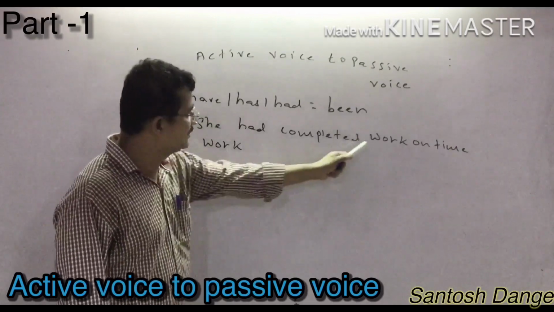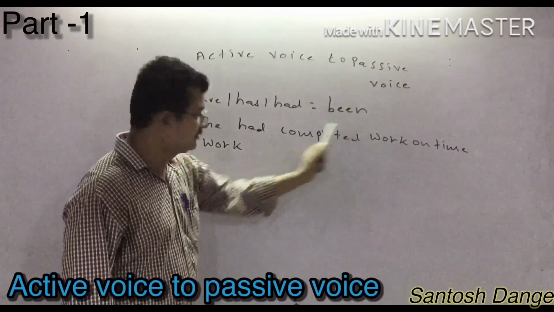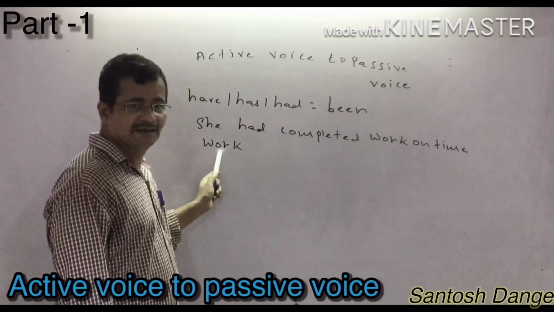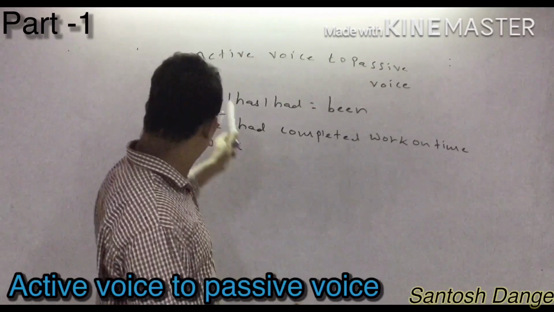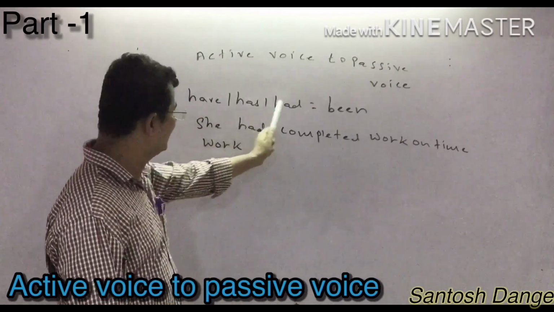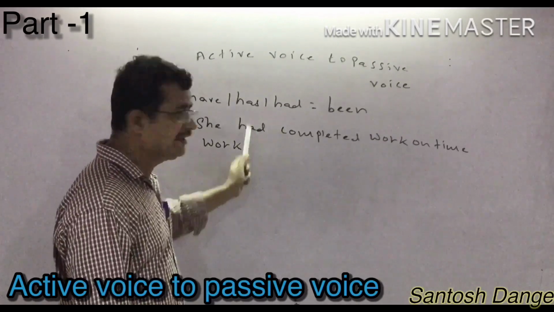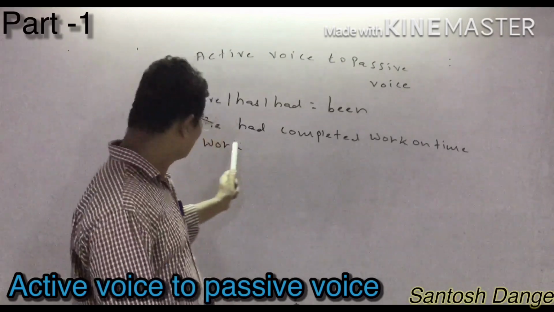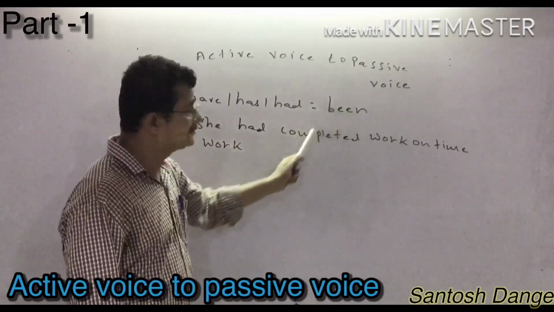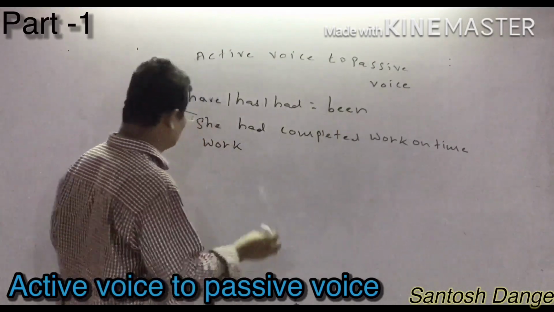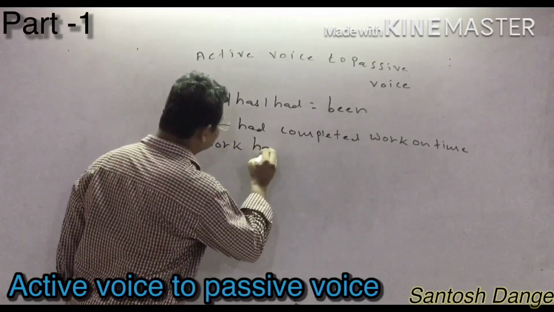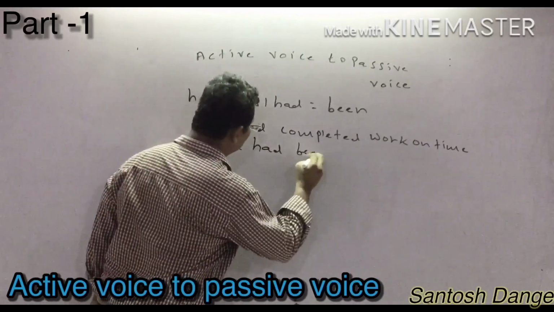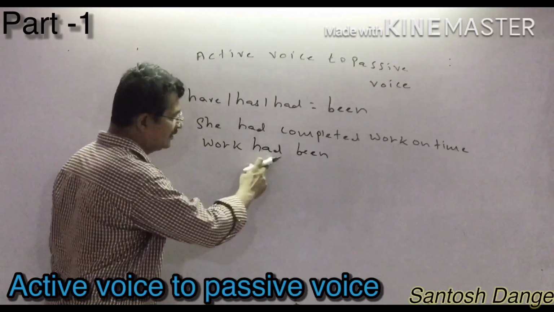Okay, if the verb is given, begin the sentence with the verb. After that, as I just told you, if the given sentence has have, has, or had, you have to write accordingly. Any one of these goes after the object, and you join the sentence by using been. So you can write work had been.